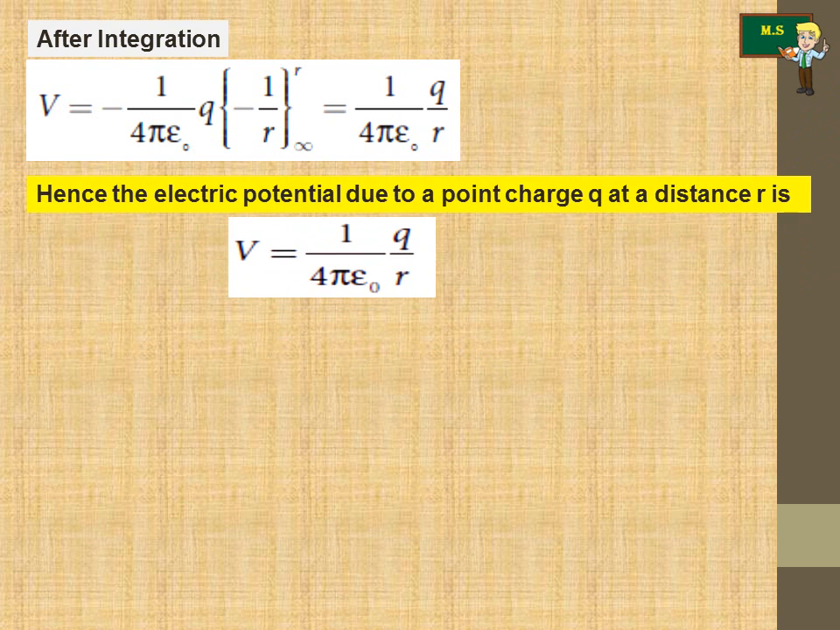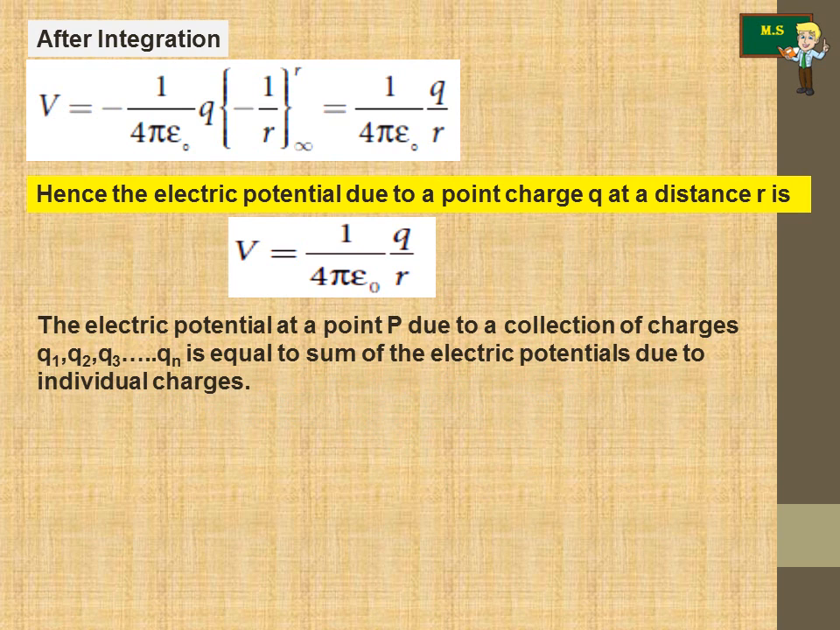Hence the electric potential due to a point charge q at a distance R is V equal to 1 by 4 pi epsilon 0 q by R. Hence, if the source charge q is positive, then V is positive. If q is negative, then V is negative, and V is equal to 1 by 4 pi epsilon 0 q by R.